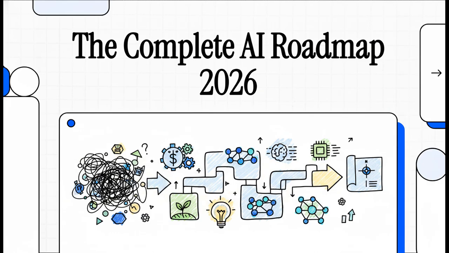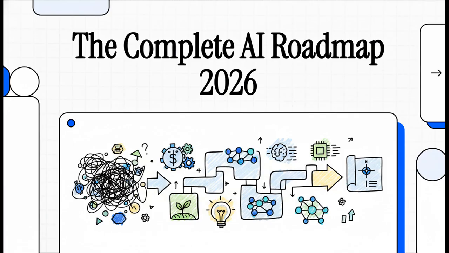Look, you already know AI is transforming literally every single industry out there right now. We're talking healthcare, finance, agriculture, software development, you name it. But let's be real. The sheer volume of hype around it can make getting started feel incredibly intimidating. Well, the truth is, AI is actually a highly structured field. And today, we're going to demystify the whole thing.